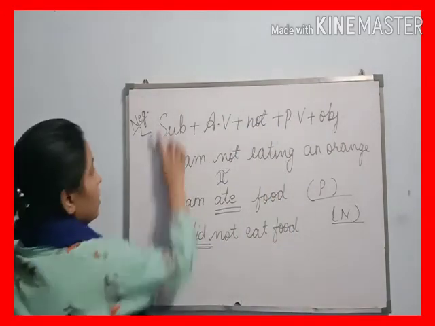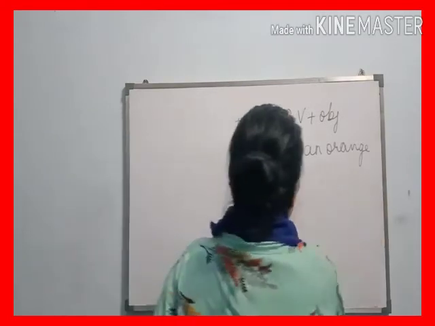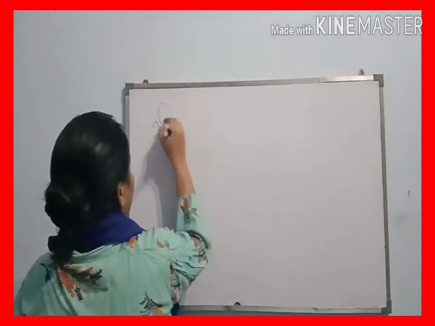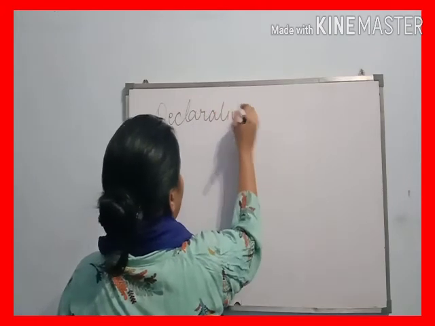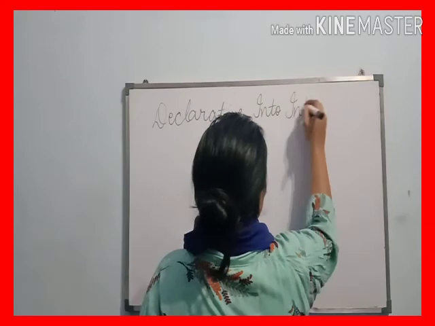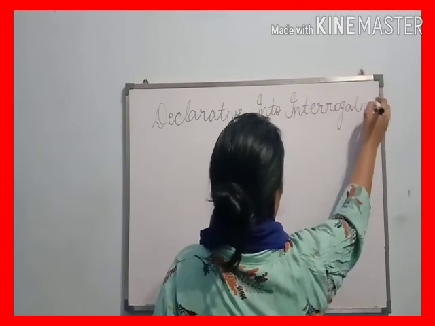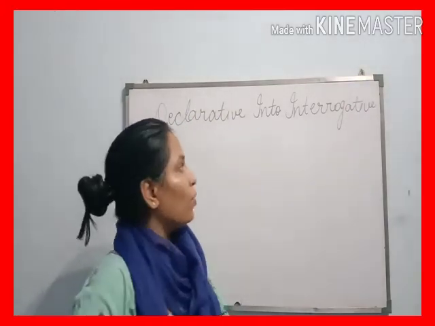Let's learn the second formation, how we change declarative into interrogative.